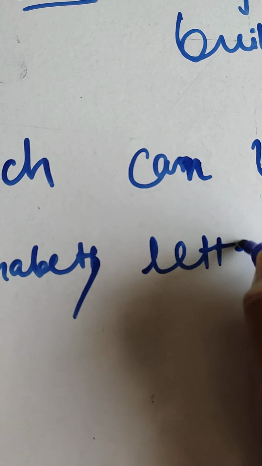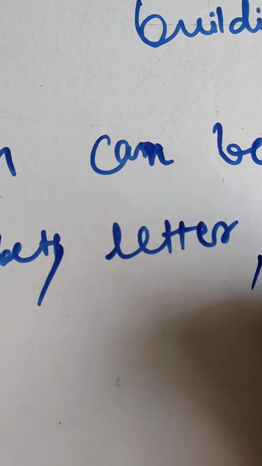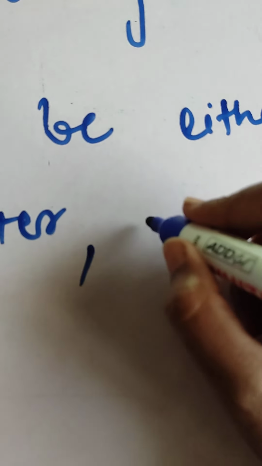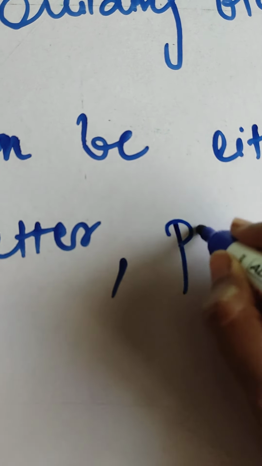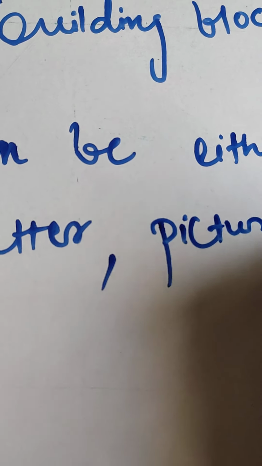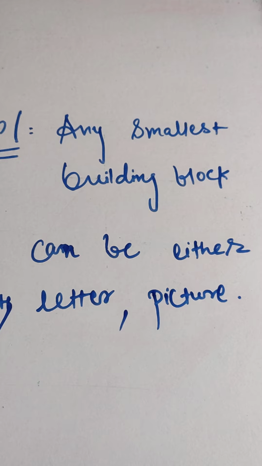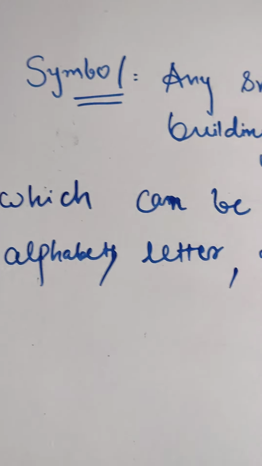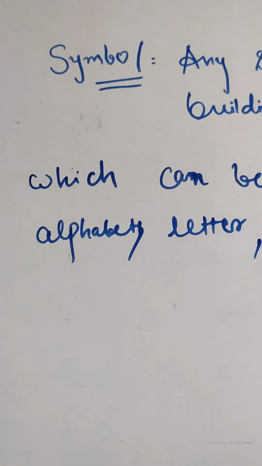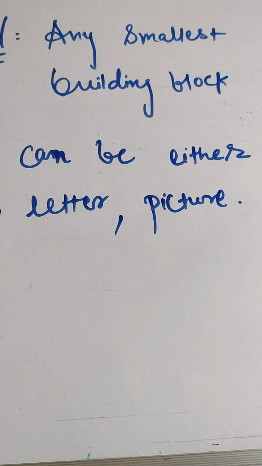So what can be a symbol? A symbol is any smallest building block which can be either an alphabet, a letter, or a picture.